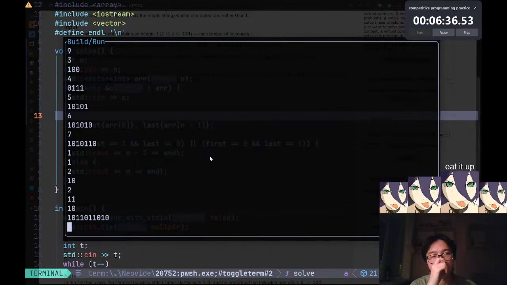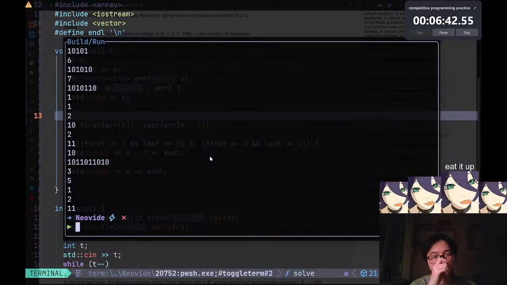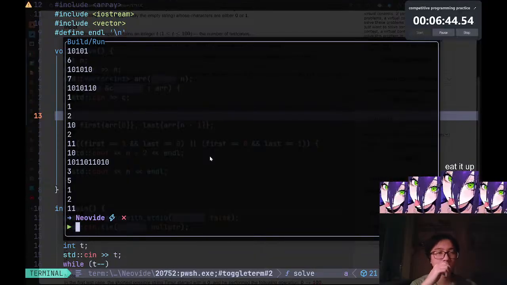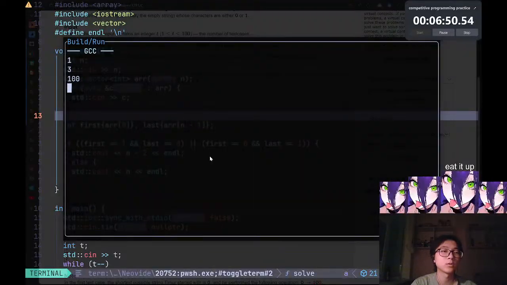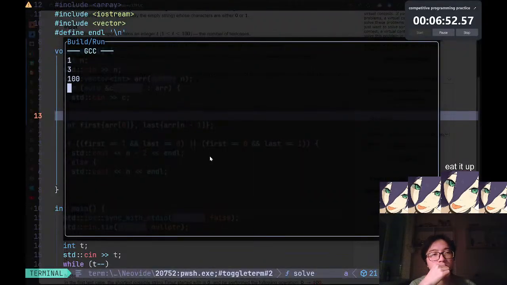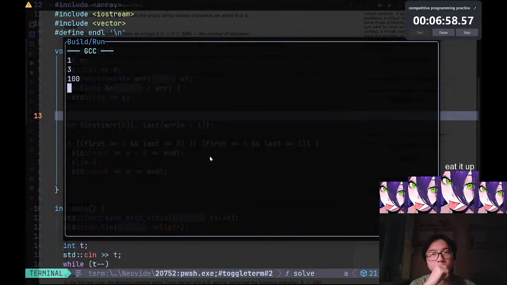Or maybe there's something else that's going on that's wrong. Not sure why it's wrong. So let's try with one case, 3, 100. Oh, is it because of the way it's inputted?